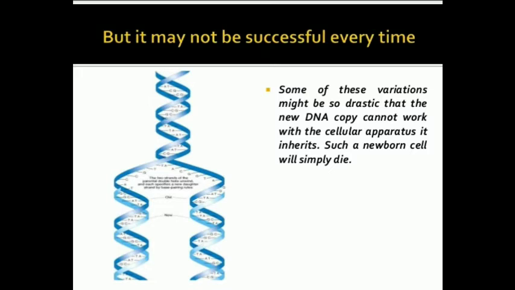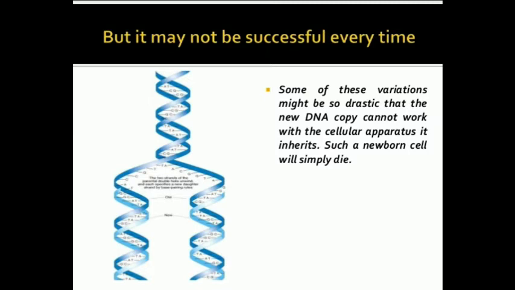There are some variations, and that variation is due to the changes in DNA copying. But that may or may not be beneficial, I've told you. So, variation in DNA copying is helpful in the survival of the species. Sometimes variation in DNA molecules is drastic also. That is, new DNA molecules can't work at all with the cellular apparatus they inherit.